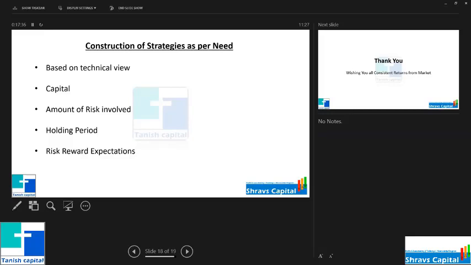But when it comes to real-time money involvement, when you are putting your money in, you will always end up with a loss. Why? Because you don't understand what risk you are taking or what reward you are expecting. So we'll be concentrating more on those things now.